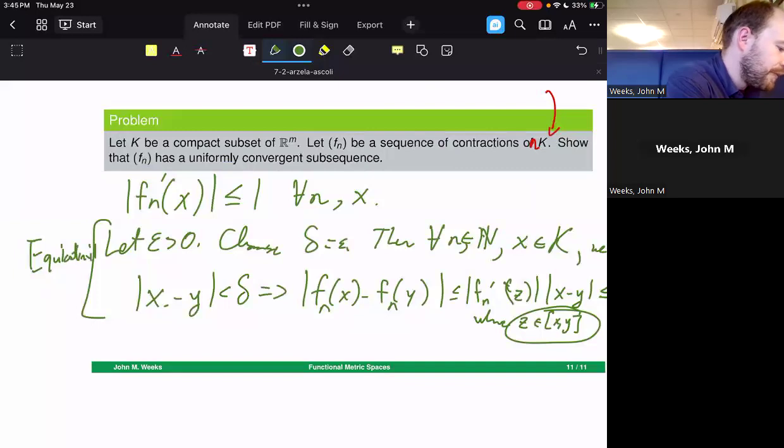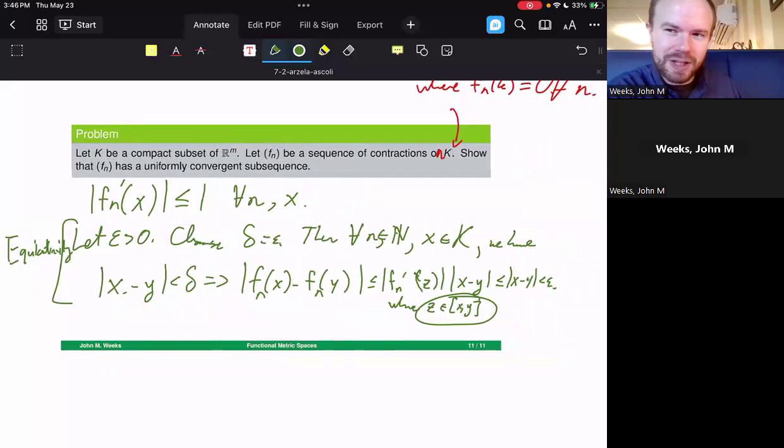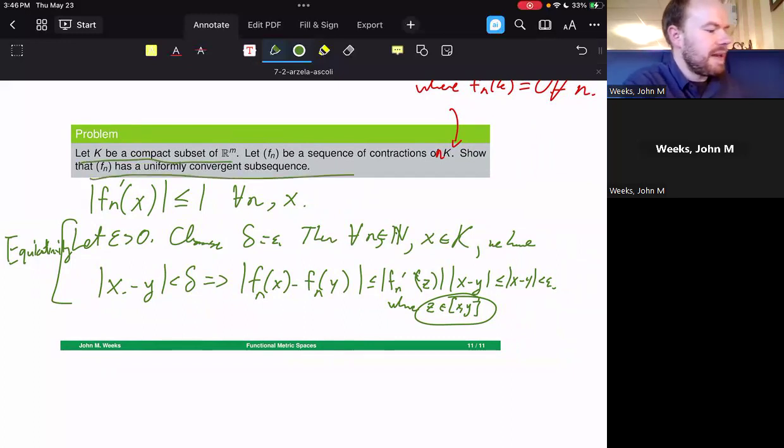But what about the other two? What about closed? Now, notice that I'm actually going to ignore closed for this one. Now, why is that? I have that K is a compact subset of R to the M, and I'm saying that F sub n has a uniformly convergent subsequence. But where is the convergent point?